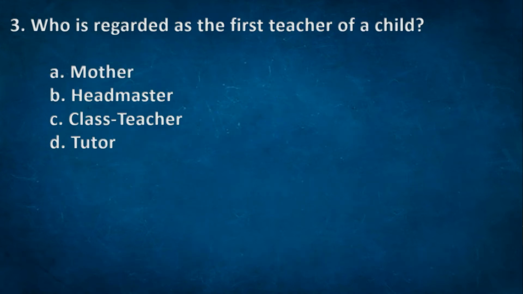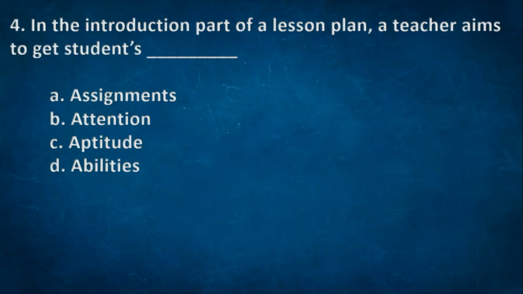Next one: who is regarded as the first teacher of his child? Options: A. Mother. B. Headmaster. C. Class teacher. D. Tutor. The right option: A. Mother. Next one: in the introduction part of a lesson plan, a teacher aims to get students? Options: A. Assignments. B. Attention. C. Aptitude. D. Abilities. The right option: B.